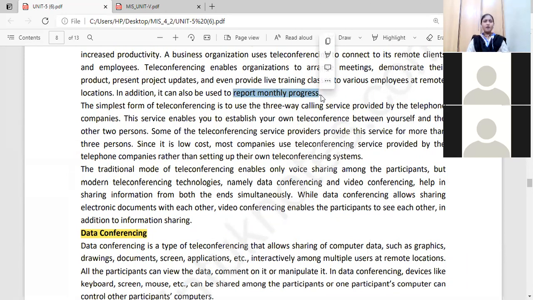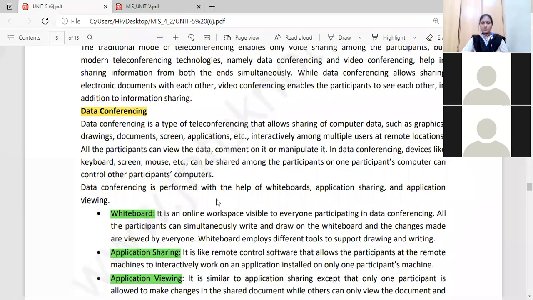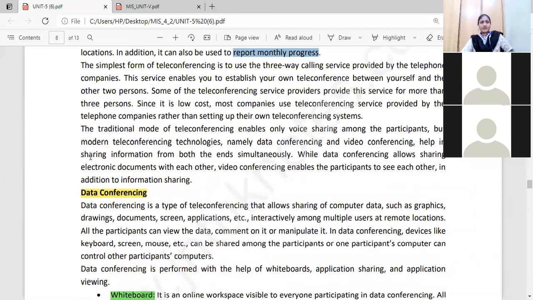The simplest form of teleconferencing is the three-way calling service provided by the telephone companies. This service enables you to establish your own telephone conference between yourself and two other persons. Some teleconference service providers provide this service for more than three persons. At lower cost, most companies use teleconferencing services provided by the telephone companies, rather than setting up their own telephone conferencing systems. What is the other purpose?